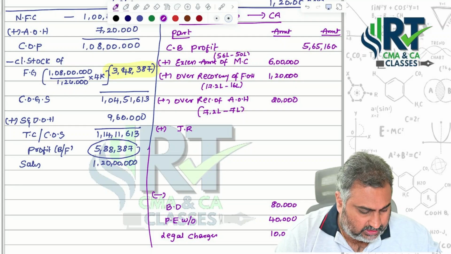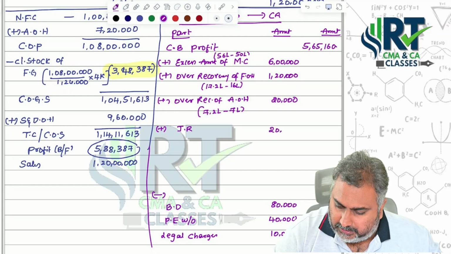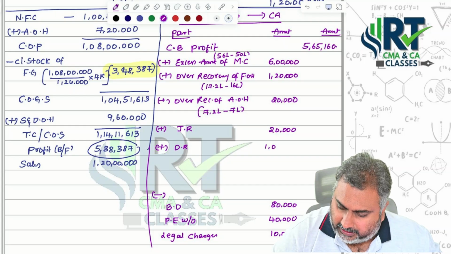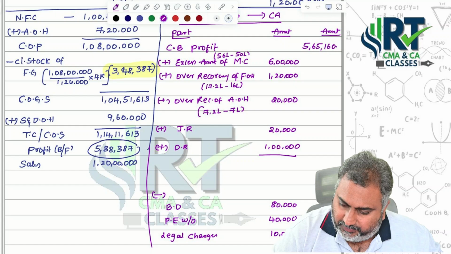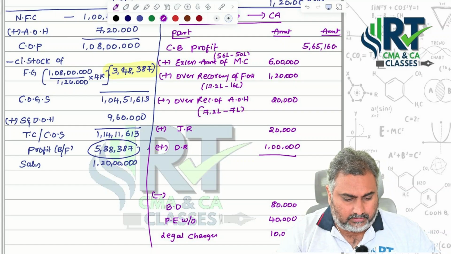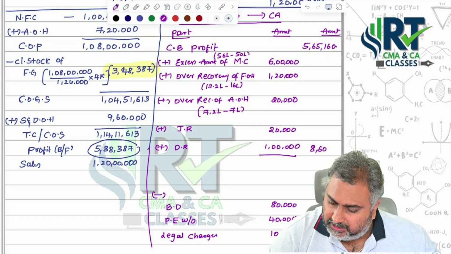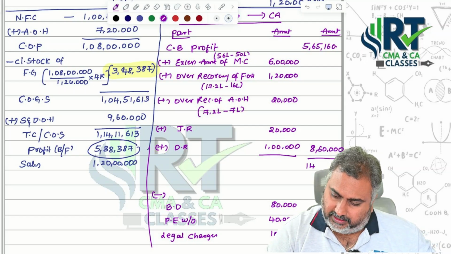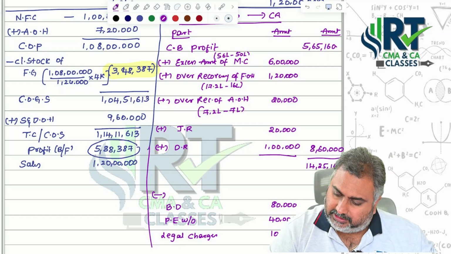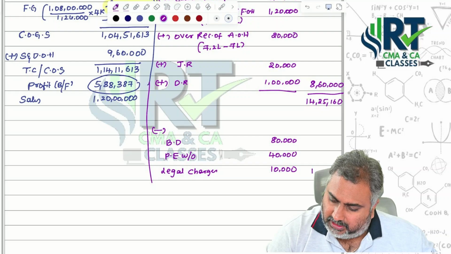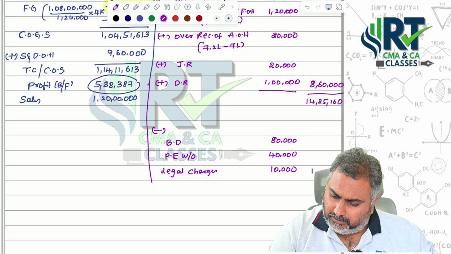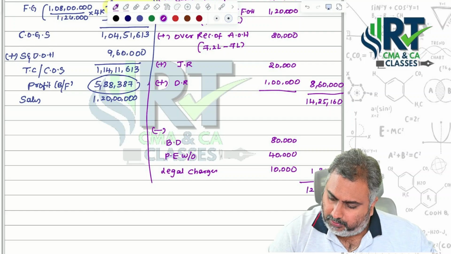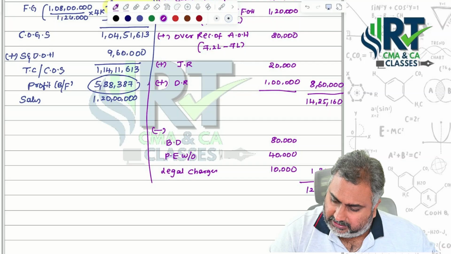interest received. How much amount? 20,000, as well as dividend received also. How much? 1 lakh. Total amount should be added, 1 lakh 20,000 plus 8 lakh 60,000 we are supposed to add. Then we are getting 14 lakh 25,160. Then we are supposed to deduct 1 lakh 30,000 itself. Then how much we are getting now? 12 lakh 90,160 itself.